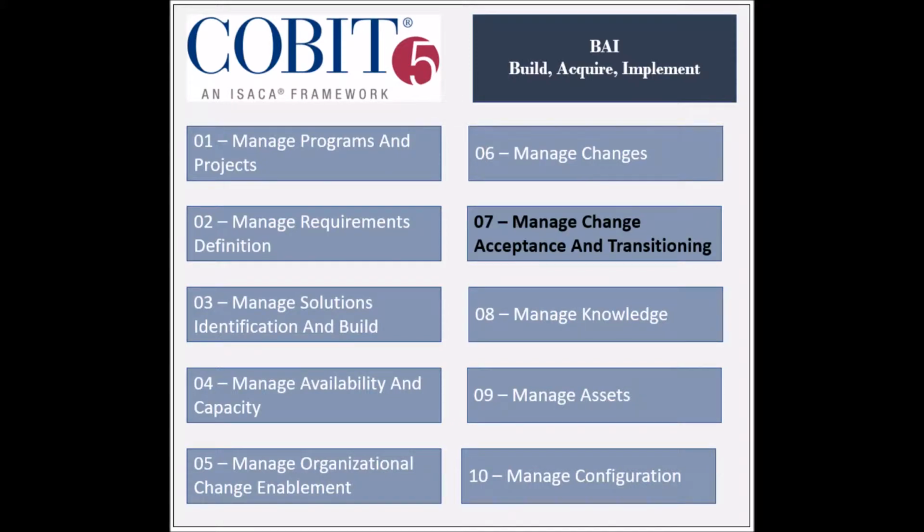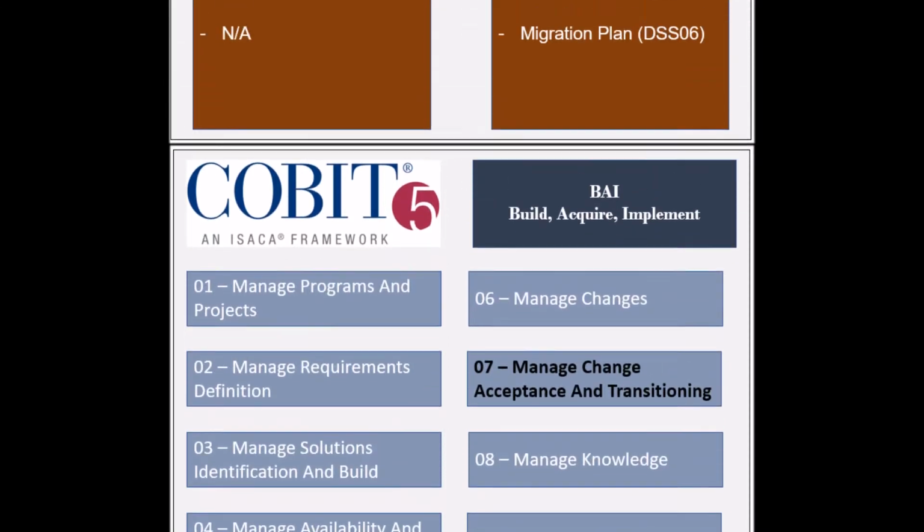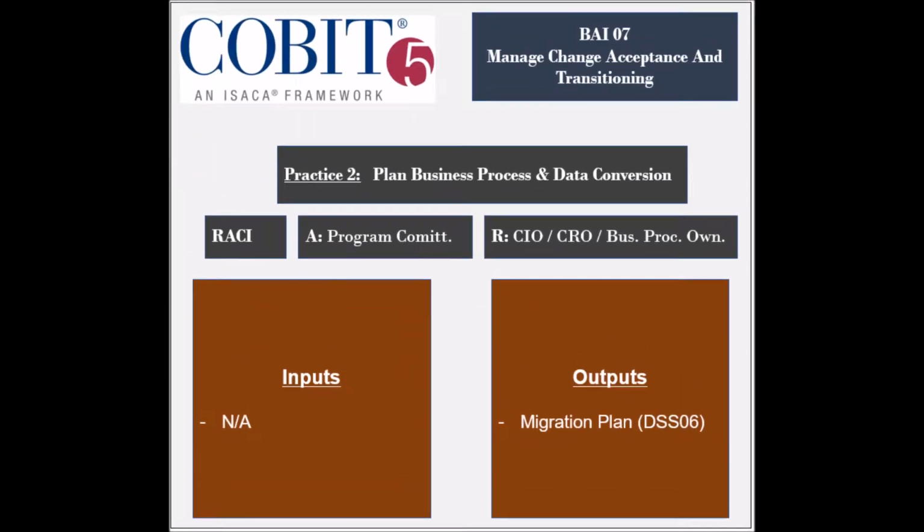The seventh process of the Build, Acquire and Implement domain, called Manage Change Acceptance and Transitioning, has 8 practices. The second practice is to plan business process and data conversion.